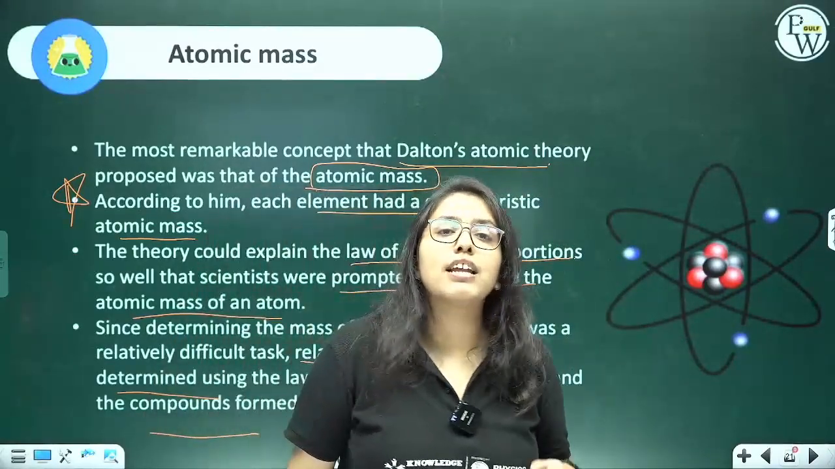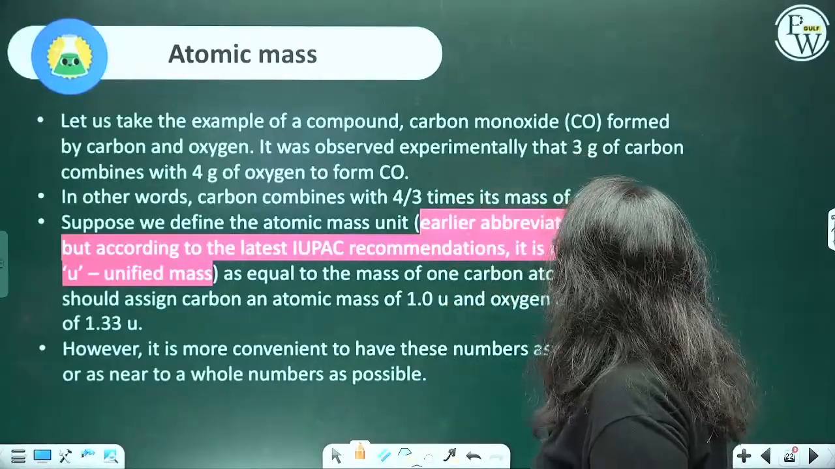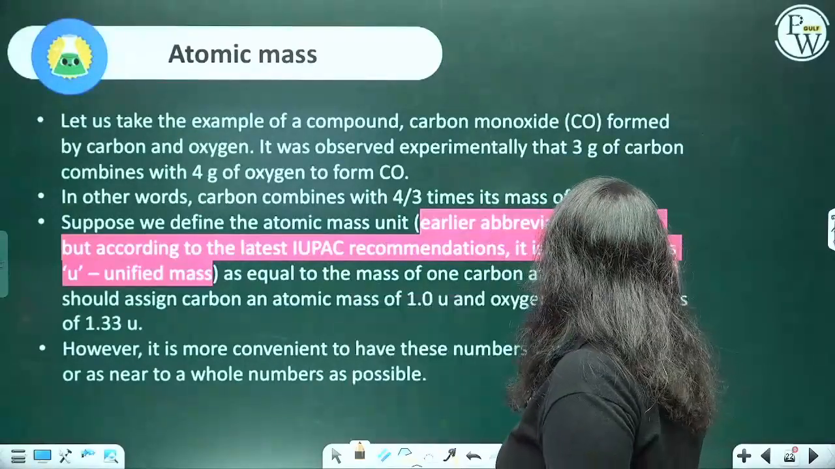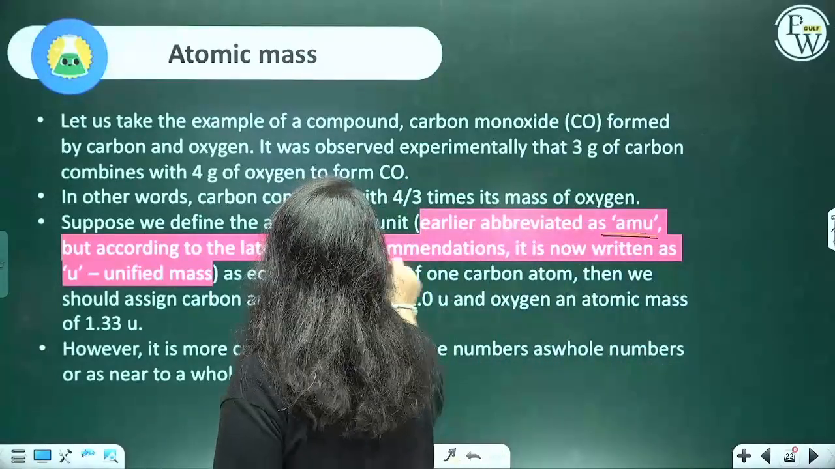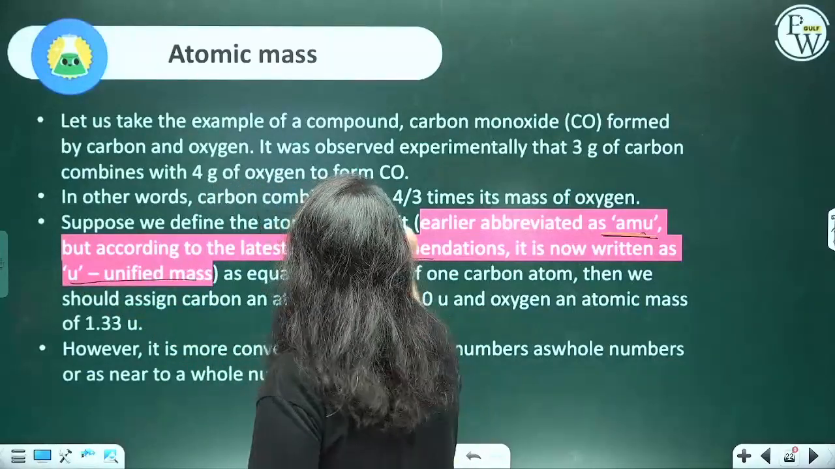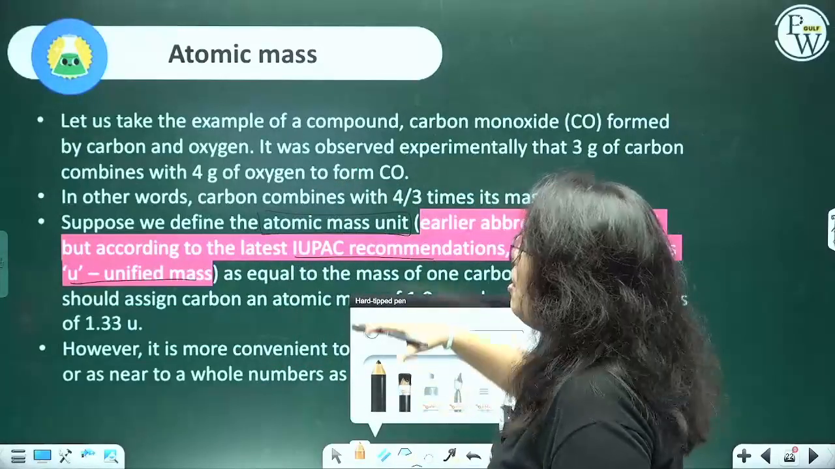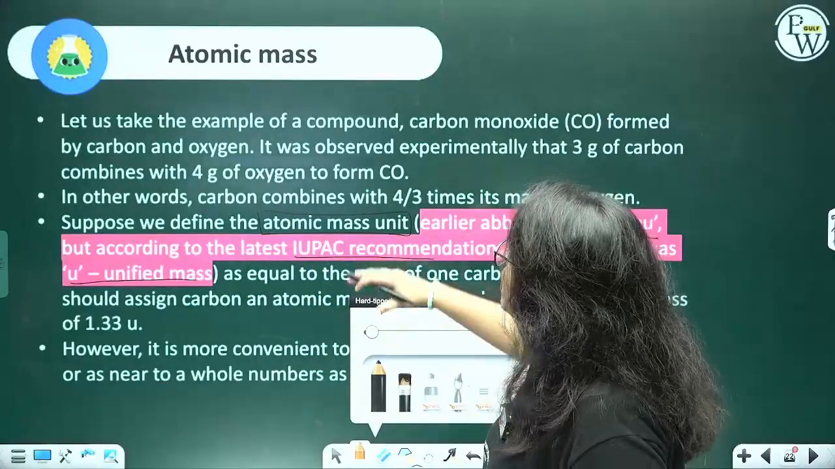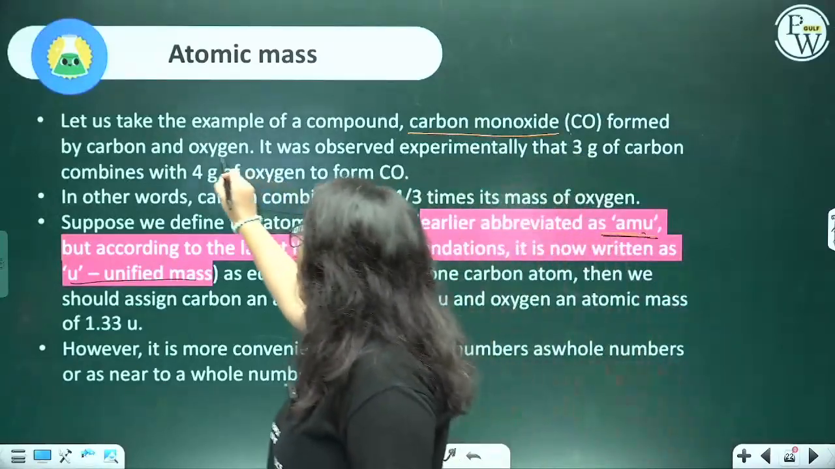So, how did this relative atomic mass come into the picture? The term amu, which according to the latest IUPAC recommendation is now used as unified mass, is nothing but atomic mass unit. But now, based on the latest convention, it is written as unified mass. All right. So, let us take the example of the compound carbon monoxide formed by carbon and oxygen.